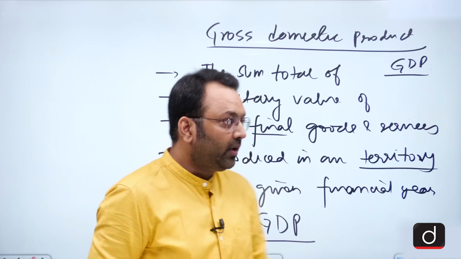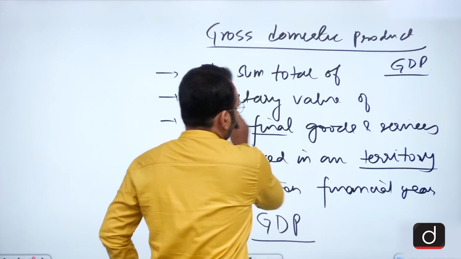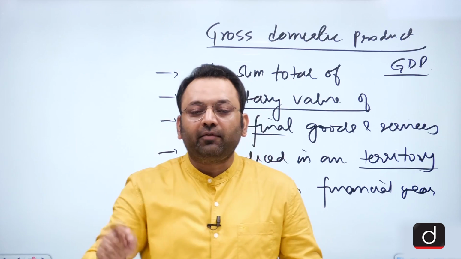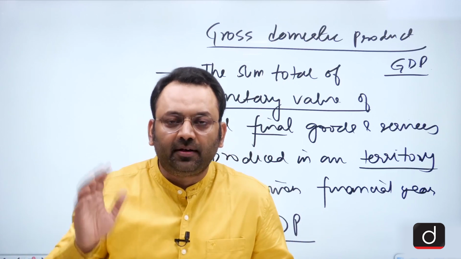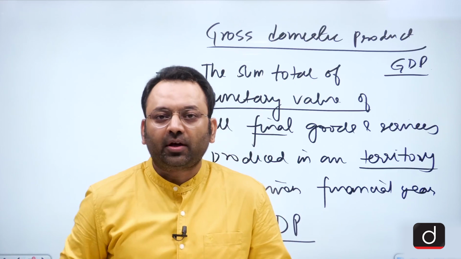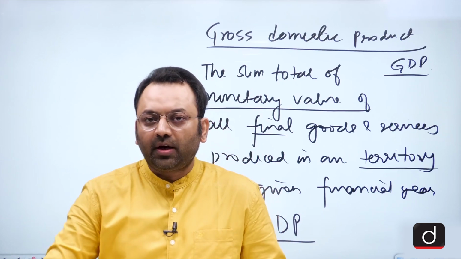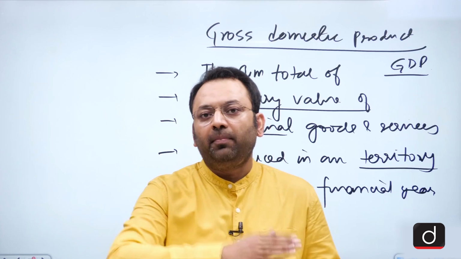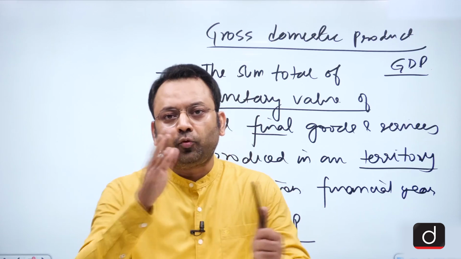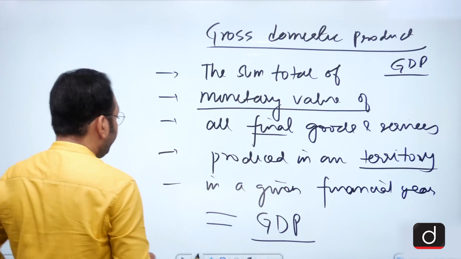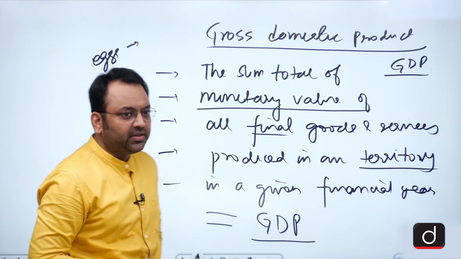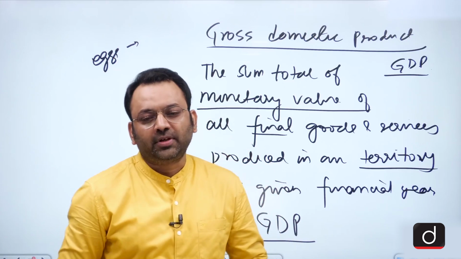So what we do, we convert the total production into their monetary value by multiplying with the prices which are prevailing. Suppose we want to add the production of milk to production of X. What do we do? We convert milk in liters to milk in rupees. We convert steel in tons to steel in rupees, and then we also convert the number of X into the number of rupees of X produced in the country.